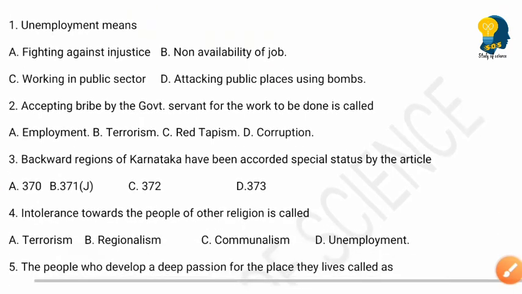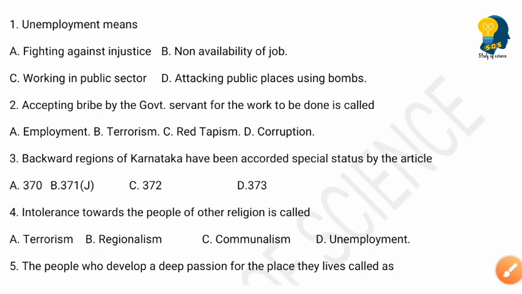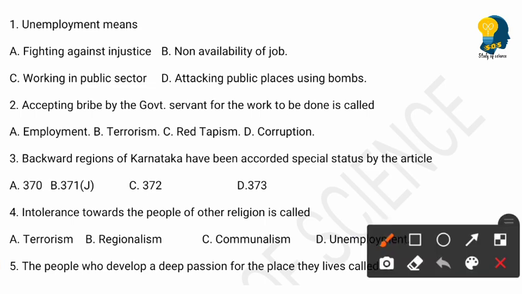Moving to the next question, accepting bribe by the government servant for the work to be done is called. Options are employment, terrorism, red tapeism, corruption. The right answer here is option D, that is corruption. Accepting the bribe by the government servant for the work to be done is called corruption.